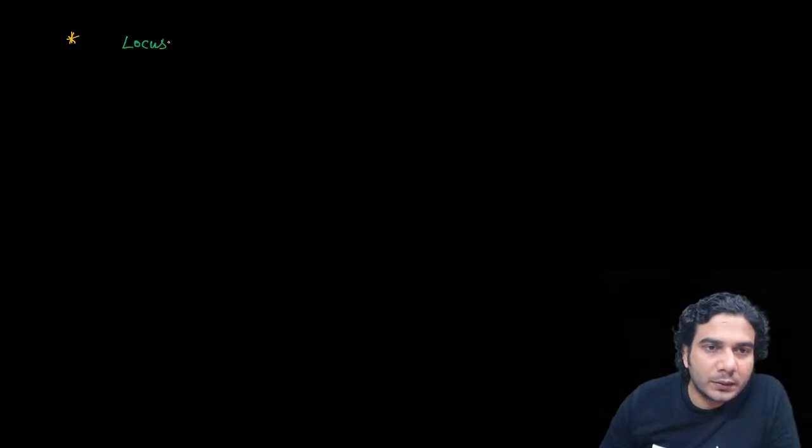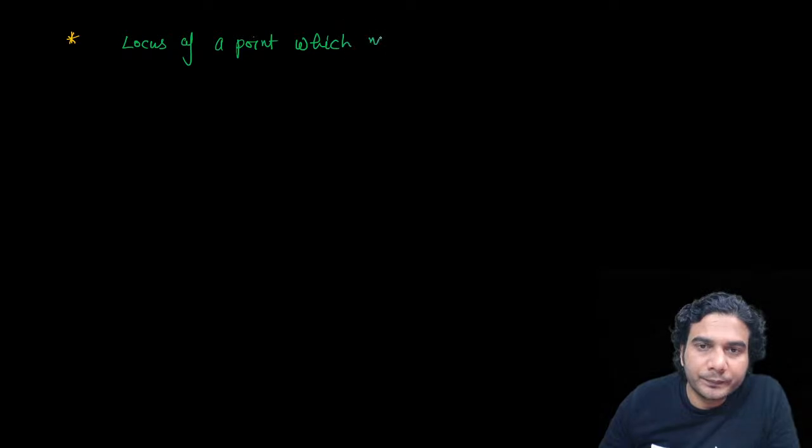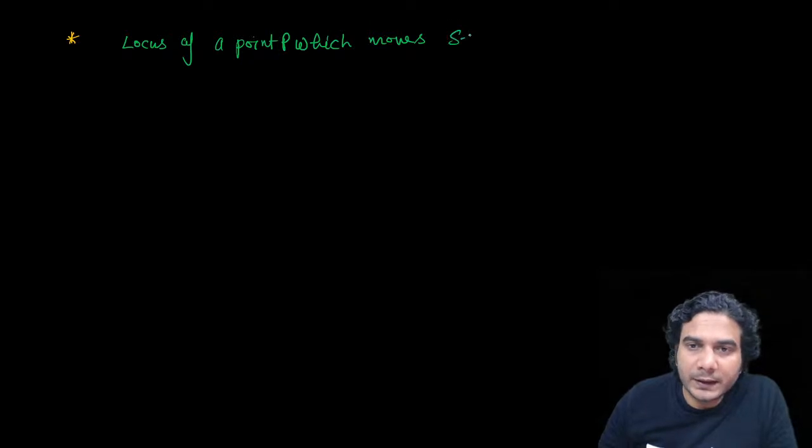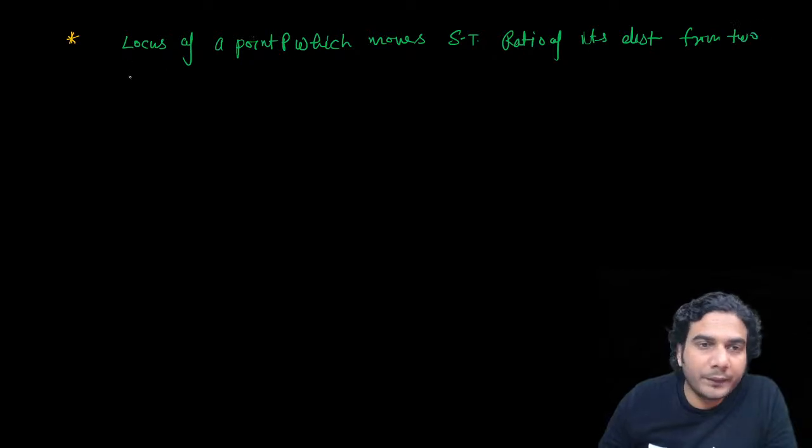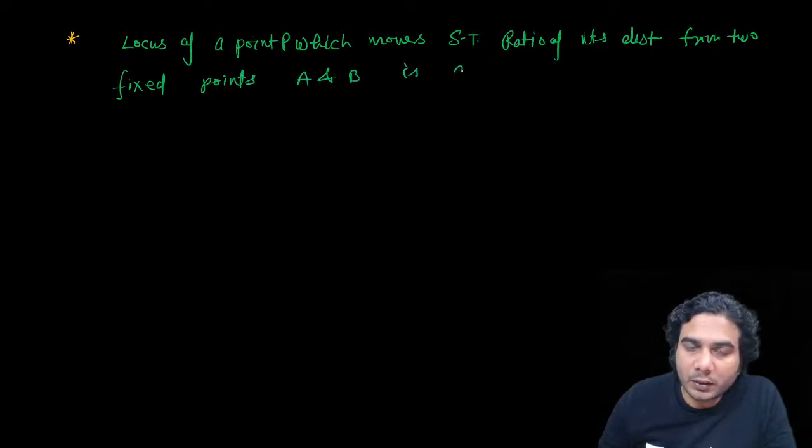The locus of a point P which moves such that the ratio of its distances from two fixed points A and B is a constant, say K, where K is not equal to 1.